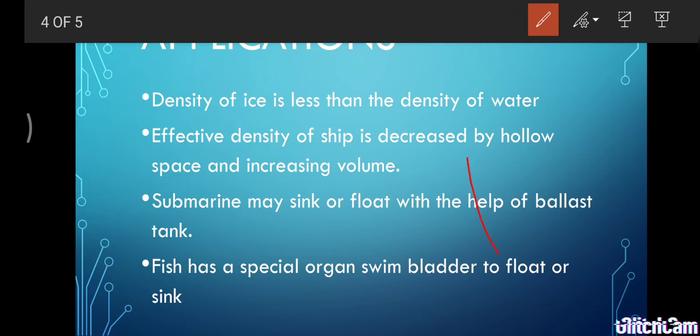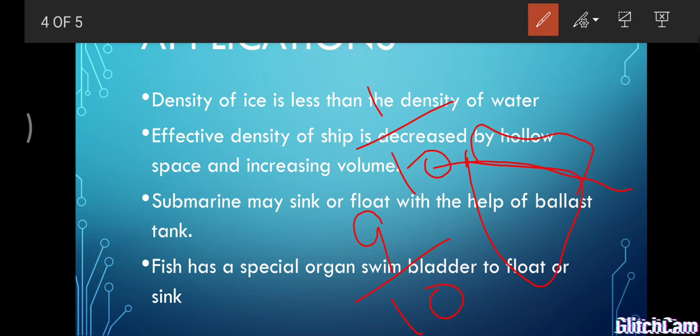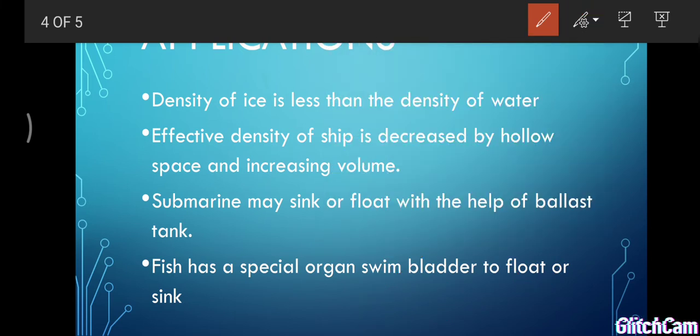How is it immersed? This is the shape of the ice, and this is the water surface. So here the 9/10th portion of the ice is immersed inside the water and only 1/10th portion of the ice is visible above the surface. What is the difficulty in this situation? We are not able to judge the size of an iceberg which is floating on the surface of water.